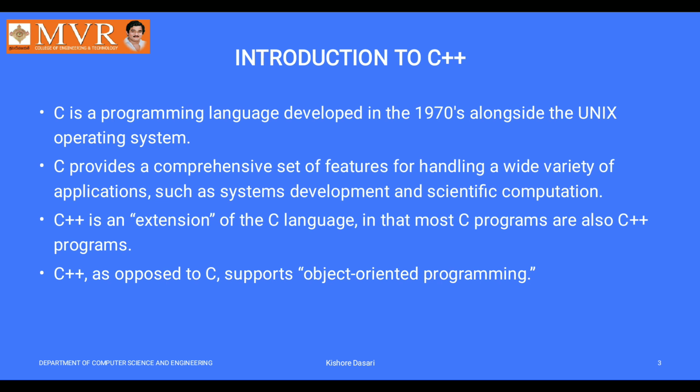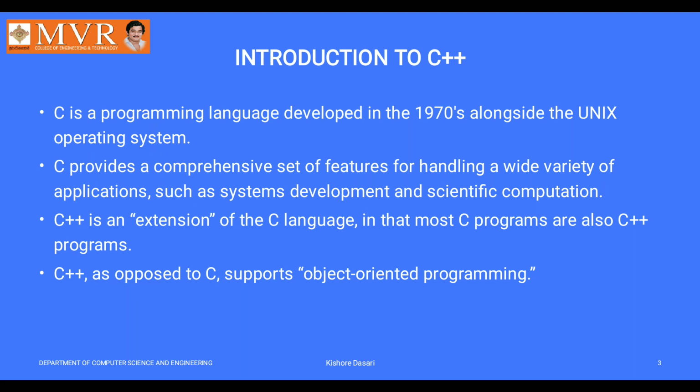A program consists of many things. The total program is sometimes called code, source program, or else. First of all, we will introduce C. C is a programming language developed alongside the Unix operating system.